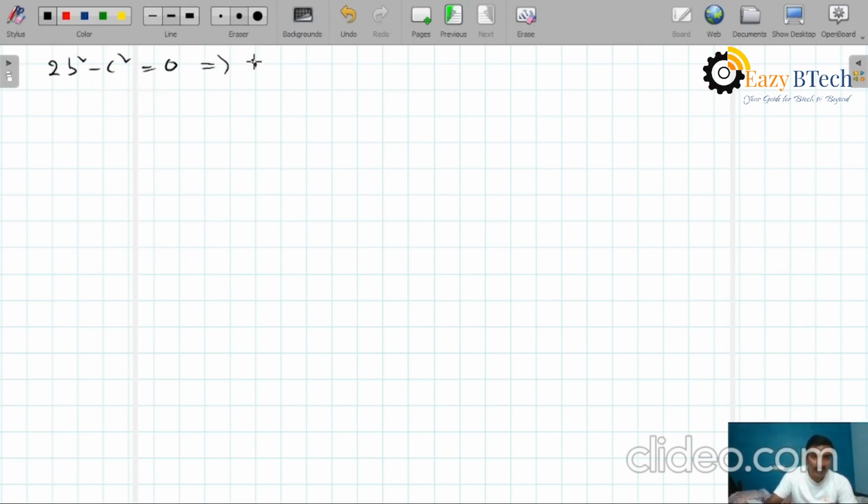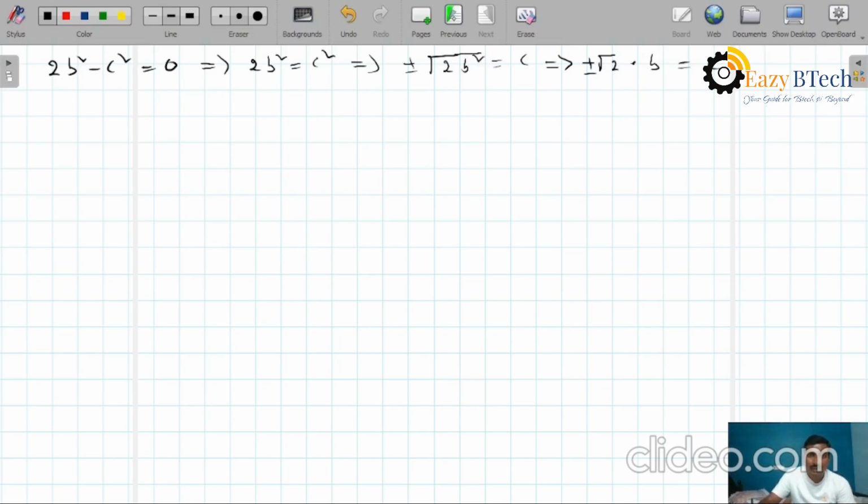Then this can be written as 2b square equals to c square. That means we can write the square comes to this side, plus or minus root 2b square equals to c. Therefore square and root cancel, then this can be written as root 2 plus or minus root 2 into b, square and root cancel, then you will get b equals to c.